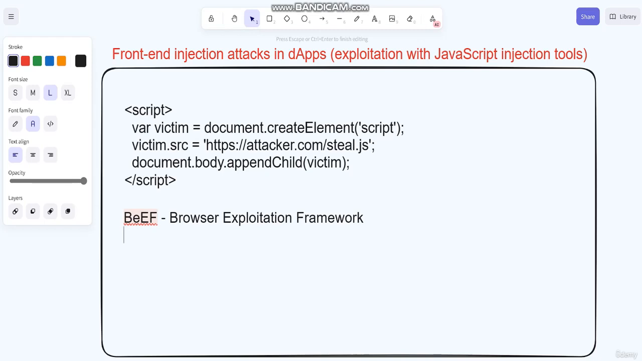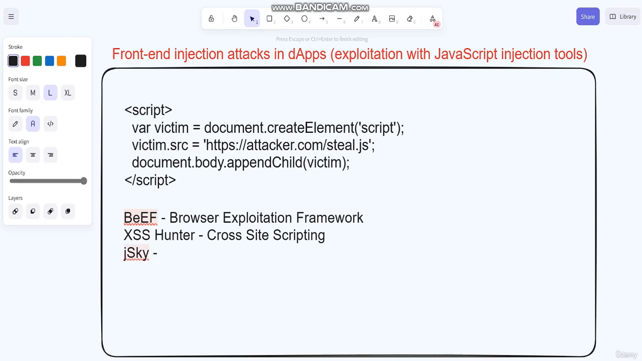The second one we have is XSS Hunter, and we can also call it cross-site scripting. And the third one we have is JSky,